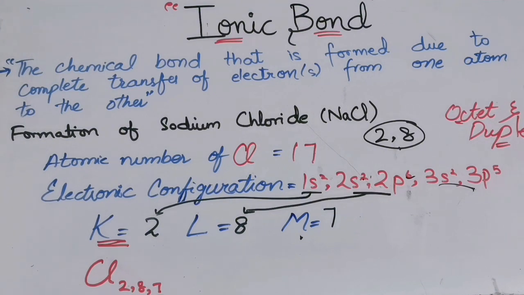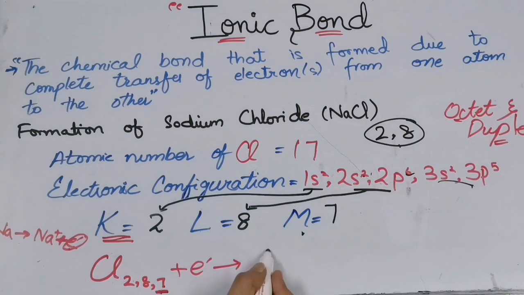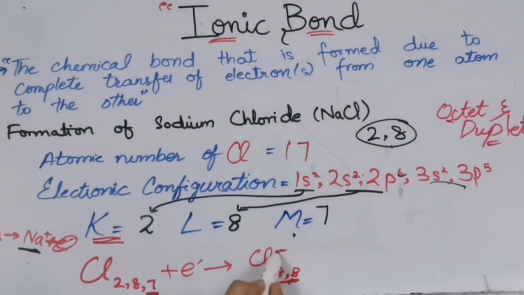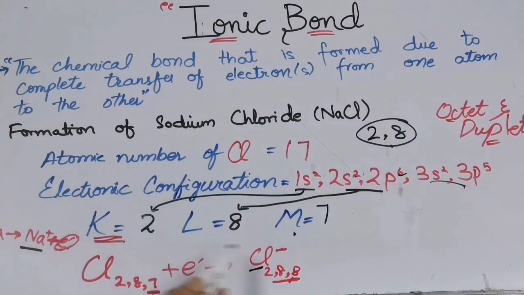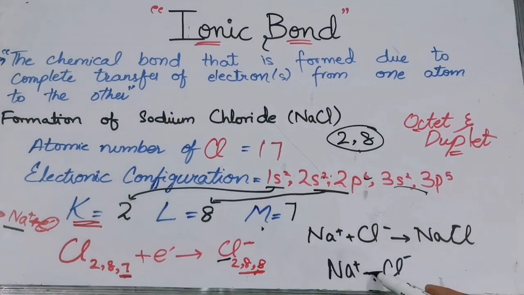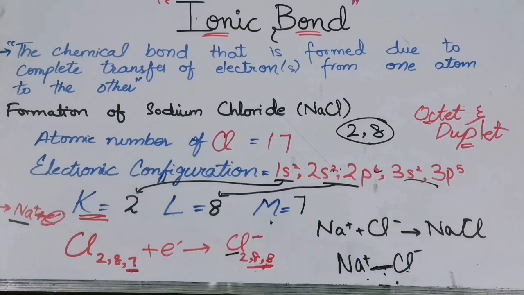and it will also get the noble gas electronic configuration. So the 1 electron that was lost by the sodium, see over here, the sodium lost its 1 electron, right? Now this 1 electron will be gained by the chlorine. So in this case, chlorine will get 8 electrons in its valence shell. It was Na positive. Here this is Cl negative. We know that opposite charges attract each other. As a result, a force of attraction was created between them. That force of attraction holds them together, and as a result of this attraction, an ionic bond is formed between metal